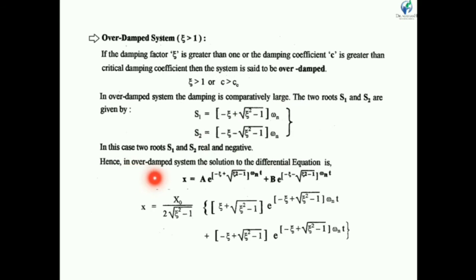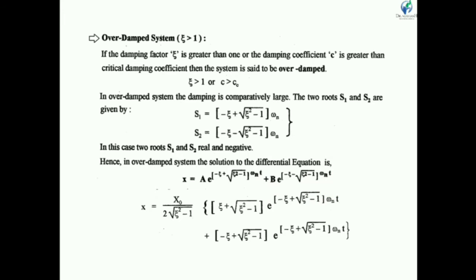In an over damped system, the solution of the differential equation can be written this way: x is equal to a into e raised to (minus zeta plus under root zeta squared minus 1) into omega n into t, plus b into e raised to (minus zeta minus under root zeta squared minus 1) into omega n into t.